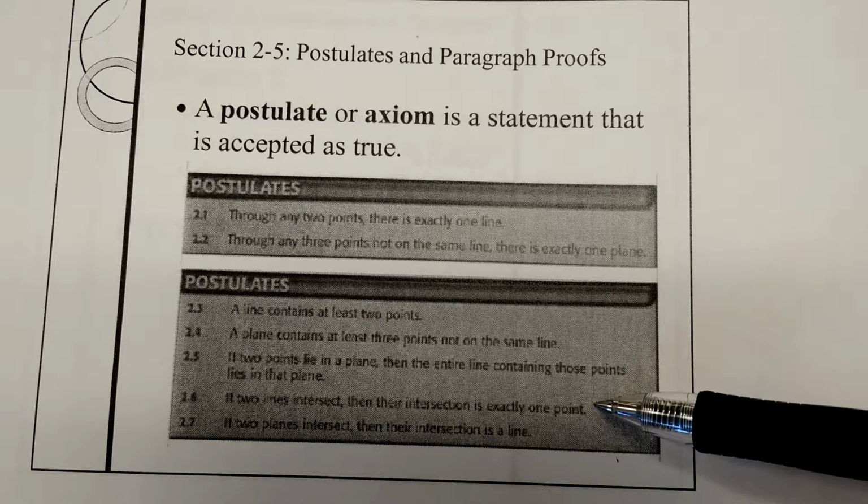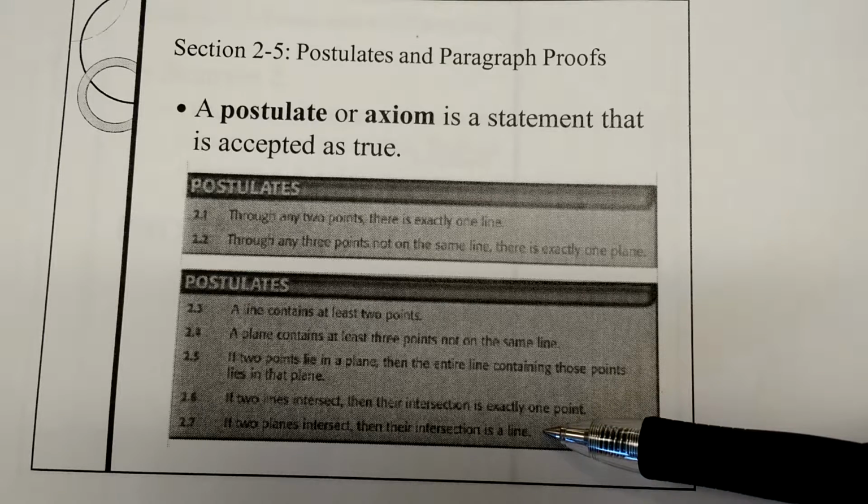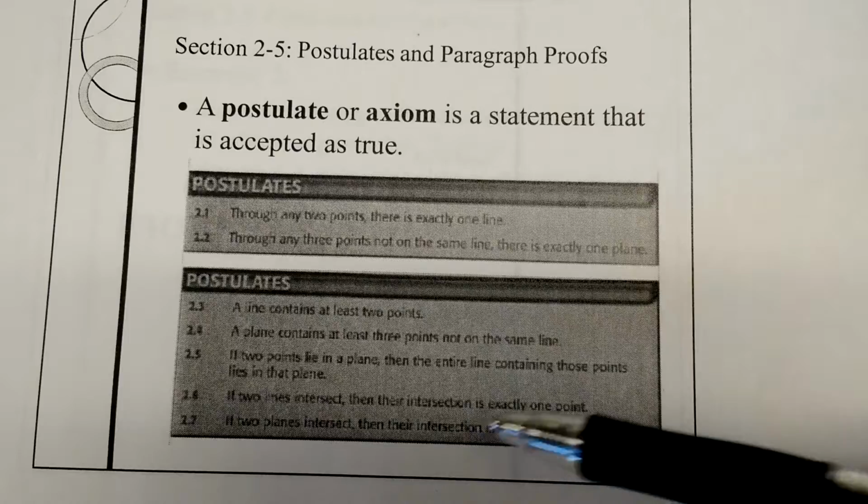If 2 lines intersect, they intersect at a point. If 2 planes intersect, the intersection is a line. So it'd be a good idea to put these in your book.